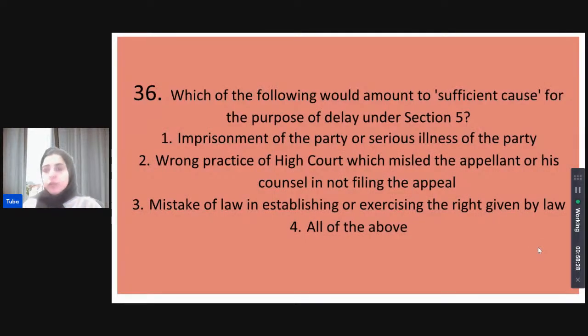Which of the following would amount to sufficient cause for the purpose of delay under Section 5? So, what can be treated as a sufficient cause for being taken as a reasonable delay under Limitation Law Section number 5? Is it that the party was imprisoned or was operating under a serious illness? Is it that there was a wrong practice of the High Court which has led to a misleading situation for the appellant or his counsel, and thus they have not been able to come up to appeal? Is it that there is a mistake of law in establishing or exercising the right that has been given by law? So the law itself is at mistake, or is it all of the above?